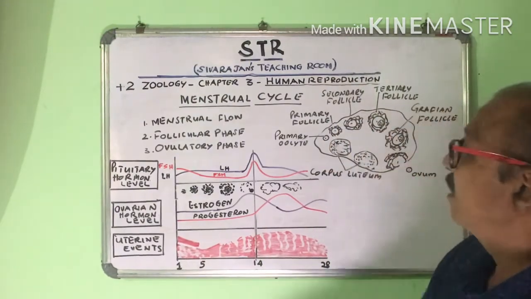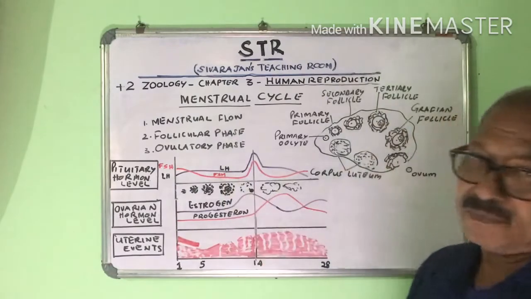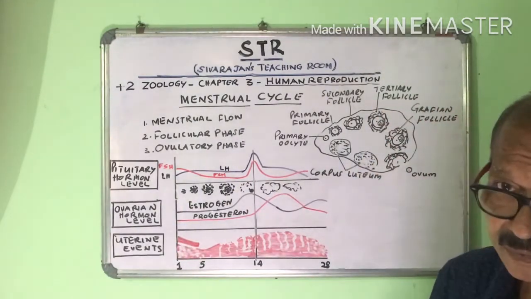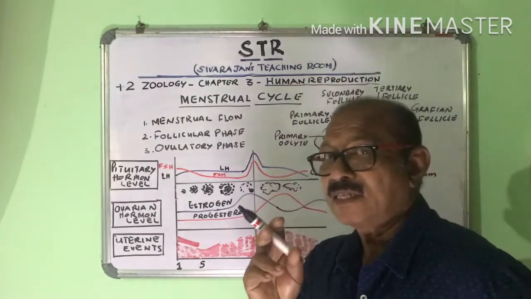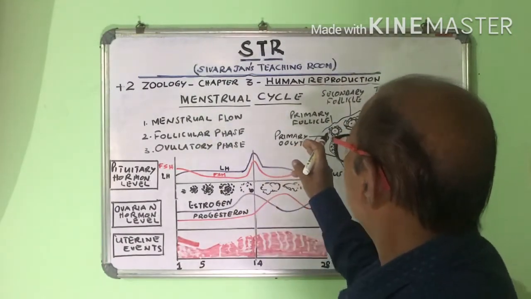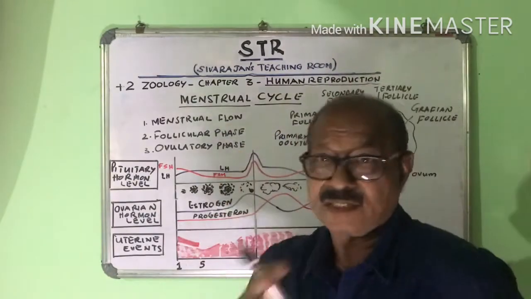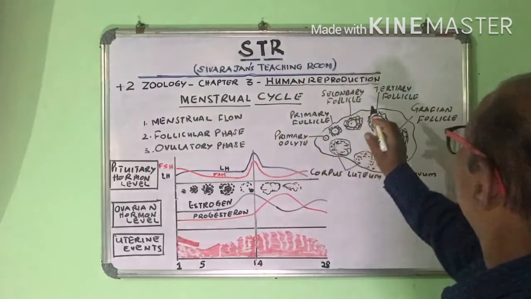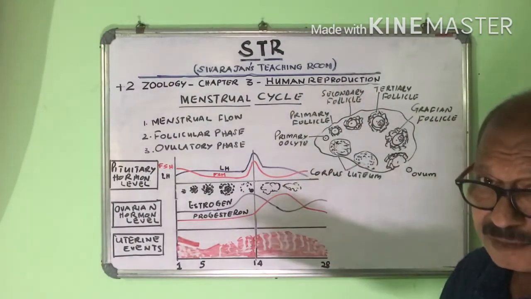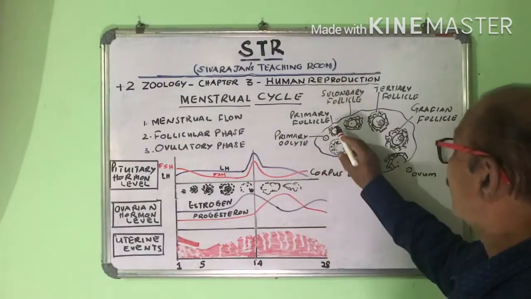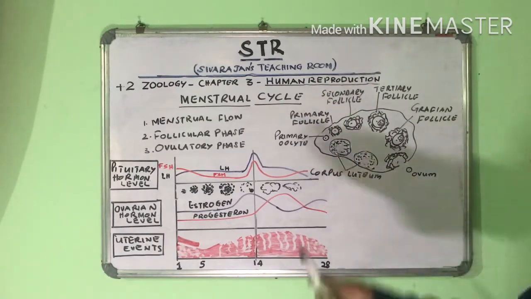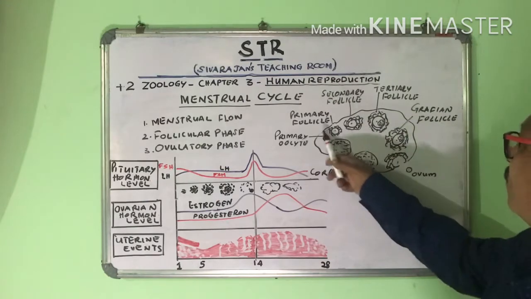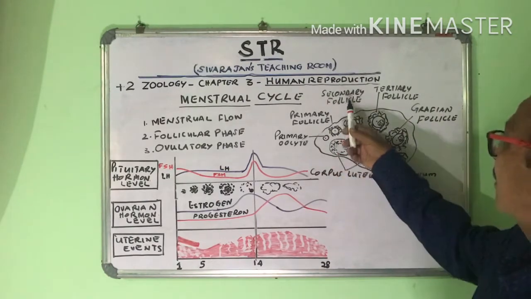Okay. Then the second phase is the follicular phase. During this phase, the follicular development takes place. When we discussed oogenesis, we had seen the primary oocyte getting covered by one layer of granulosa cells, it becomes primary follicle. Then it becomes covered by 2 more layers of granulosa cells and becomes secondary follicle.